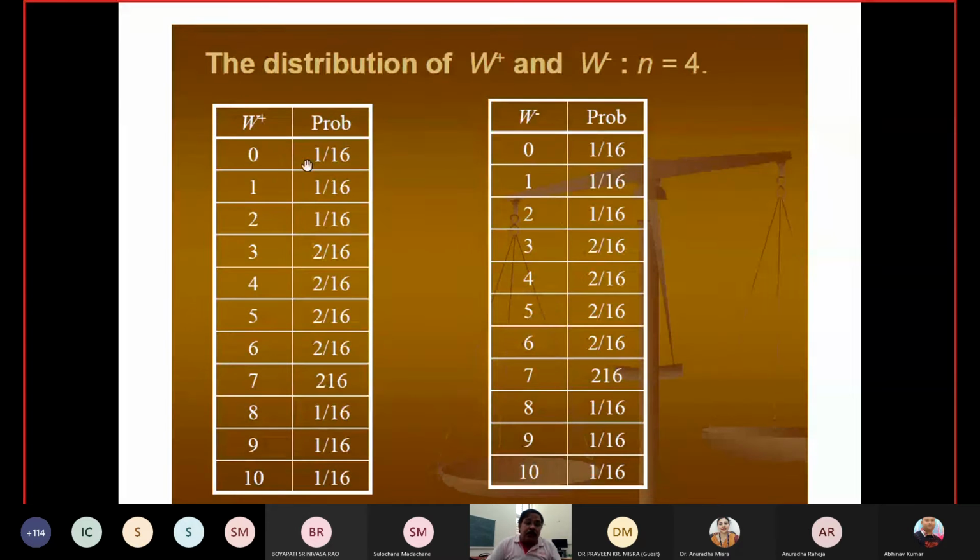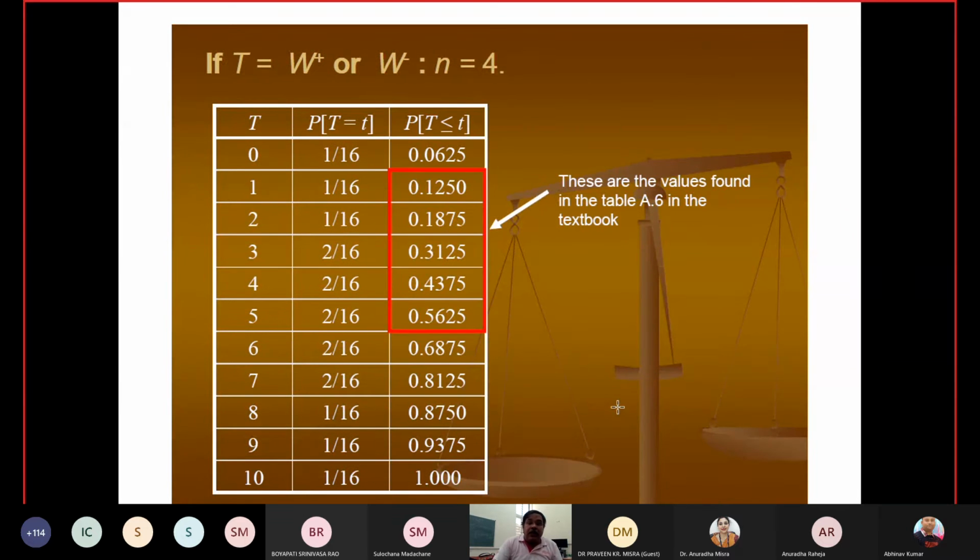So for n is equal to 0 the probability is 1 by 2, and W minus is 0 with this probability. By using this probability, you can see the probability of T equal to t and the probability of T less than or equal to small t. These values are found in any textbook, and basically it is a cumulative distribution function corresponding to this.